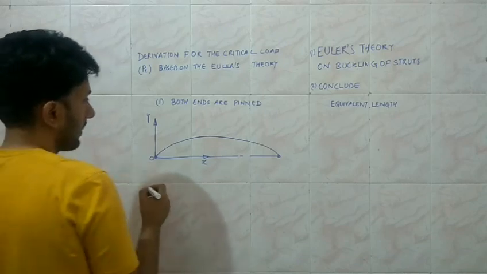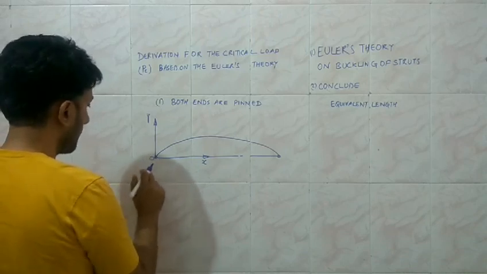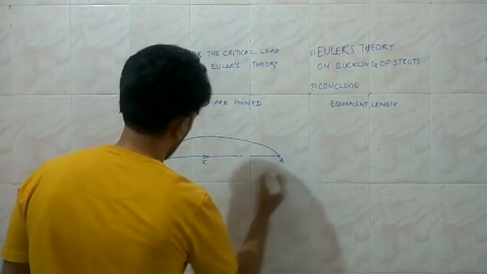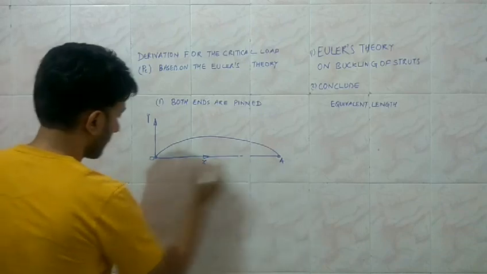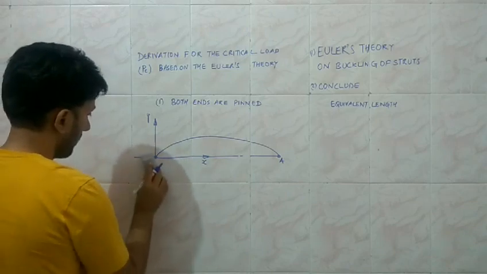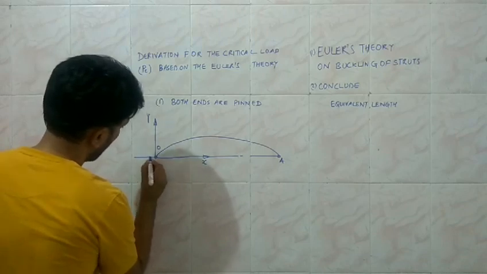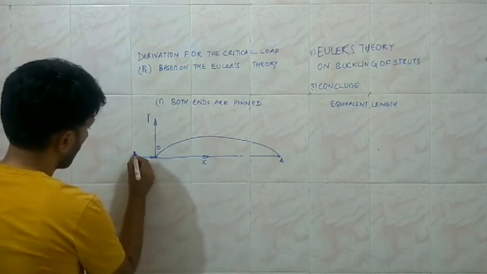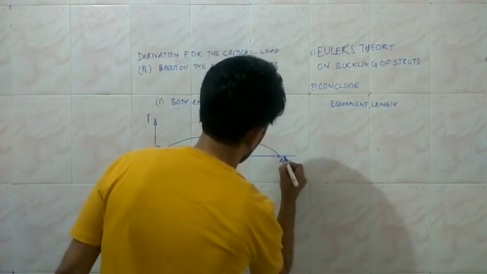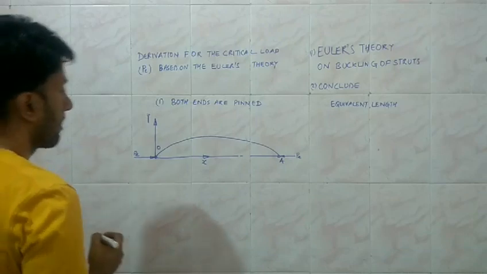Since both the ends are pinned, this end is going to be the origin, say O, and this end is say A, and the load is being applied along the axis of the column. This is the external load, the limiting value PE that we need to identify, and on the other end there will be an equal reaction PE.